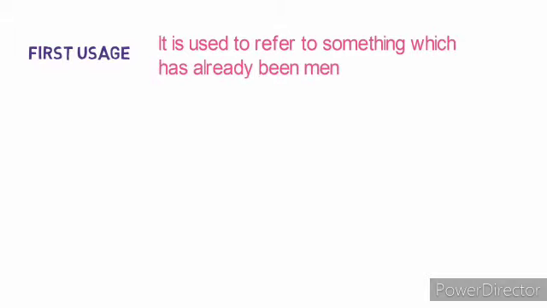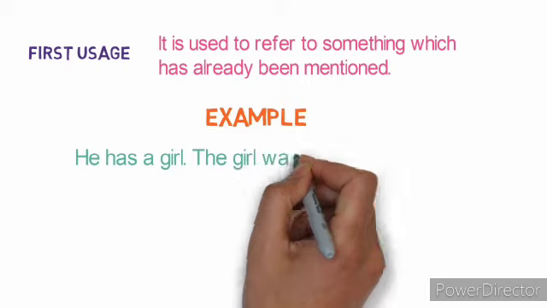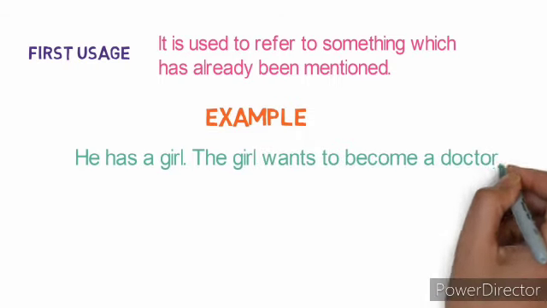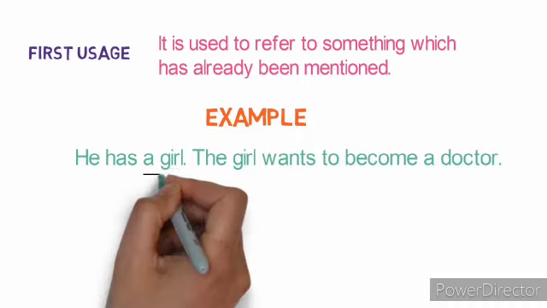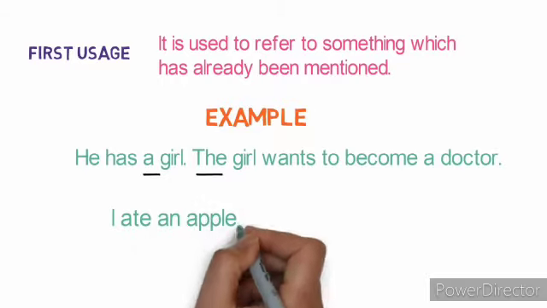First use, it is used to refer to something which has already been mentioned. For example, he has a girl, the girl wants to become a doctor. Now, firstly we have said a girl and then we have said the girl because we are talking about the same girl which we have already mentioned in the first sentence.